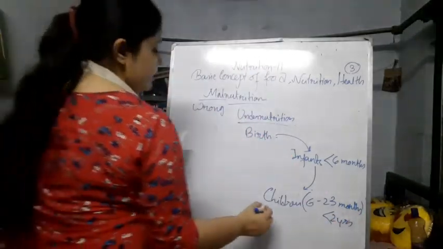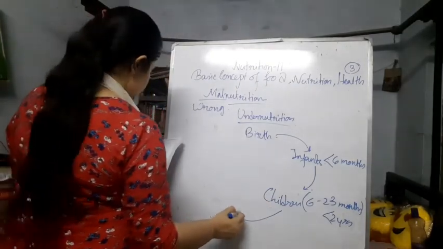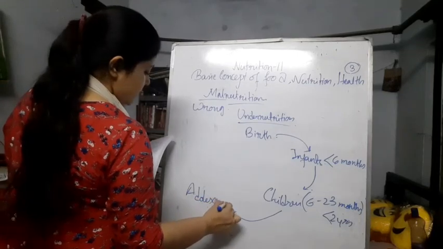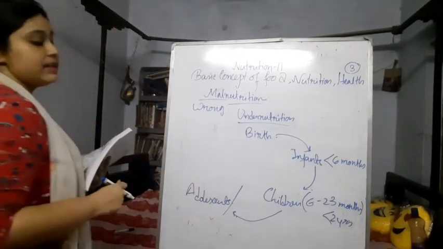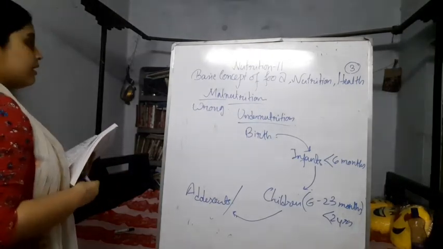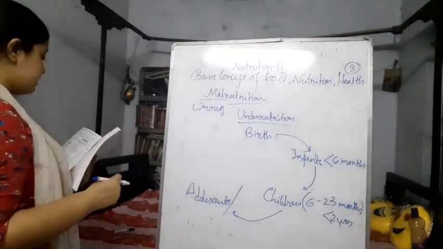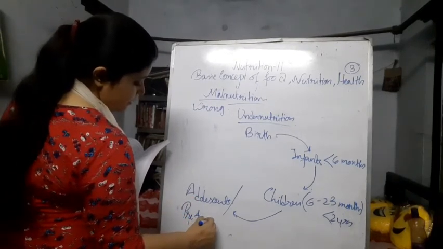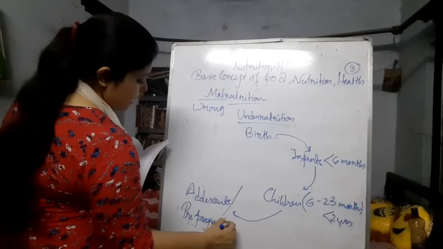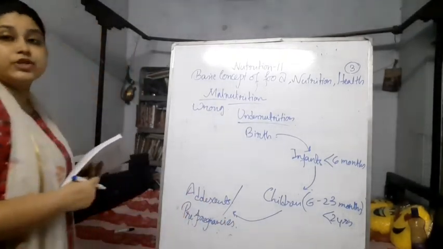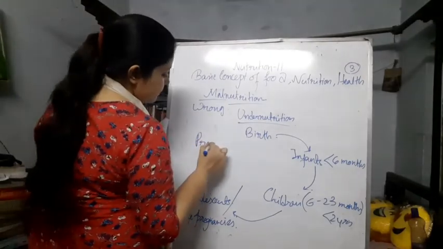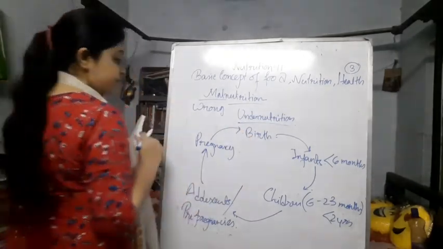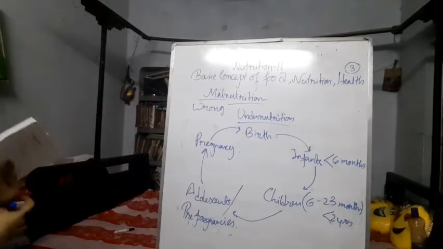Next it goes to the adolescent people, and among these adolescents many are having pregnancies. In this age the pregnancy is not mature. The next is pregnancy, and then birth. So it is the circular problem.